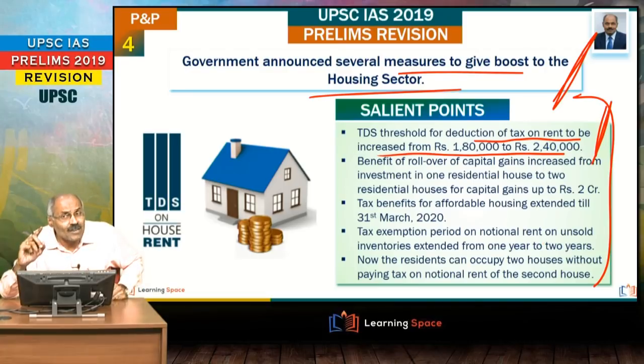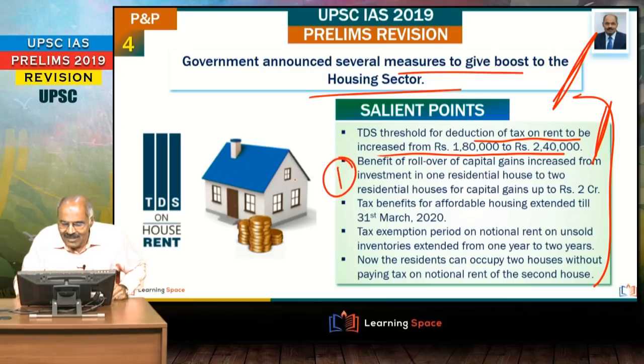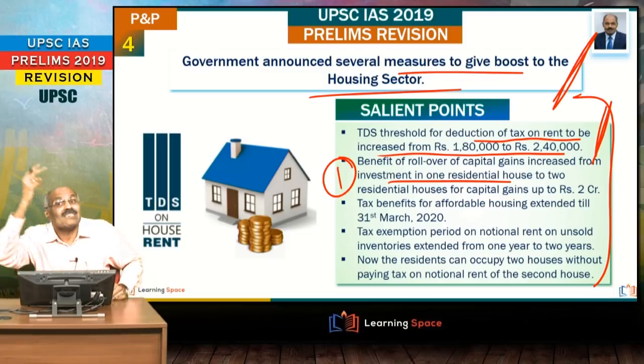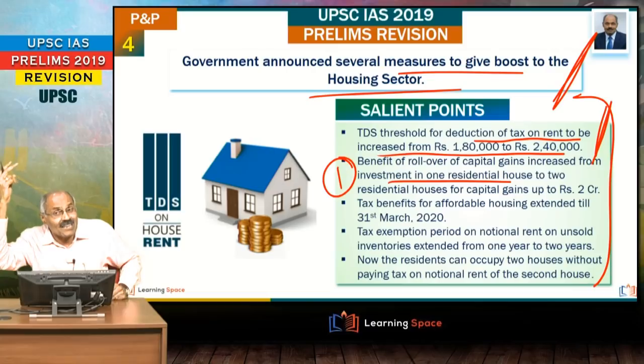So friends, this may not be that important, but what is important is this one, capital gains, this investment that is increased from 1 residential house to 2 residential houses. This is basically to give boost to the housing sector.